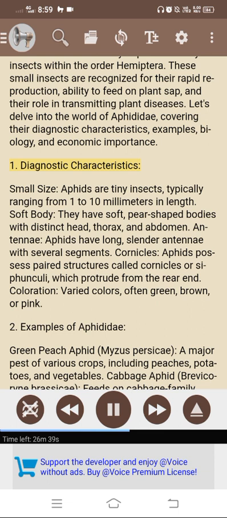1. Diagnostic characteristics. Small size: aphids are tiny insects, typically ranging from 1 to 10 millimeters in length. Soft body: they have soft, pear-shaped bodies with distinct head, thorax, and abdomen. Antennae: aphids have long, slender antennae with several segments. Cornicles: aphids possess paired structures called cornicles, or siphunculi, which protrude from the rear end.